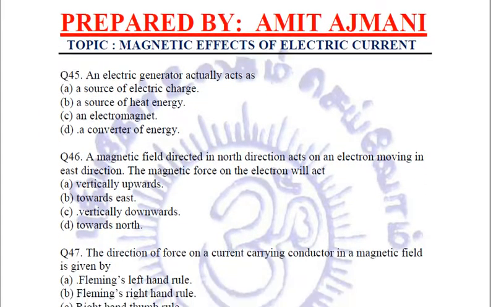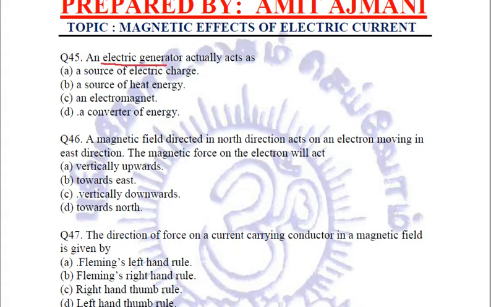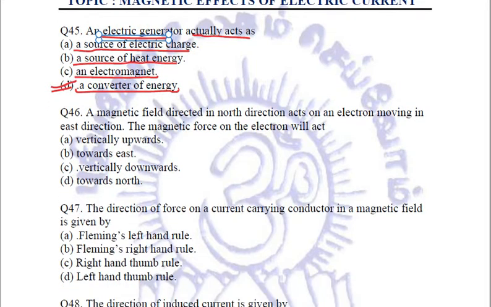Next question is, an electric generator actually acts as? Whether it acts as a source of electric charge, or a source of heat energy, or it acts as an electromagnet, or it is a converter of energy. Answer is option number D. It is a converter of energy because it converts the mechanical energy into electrical energy. Clear? Coming to question number 46.